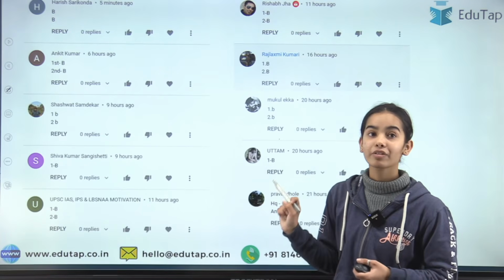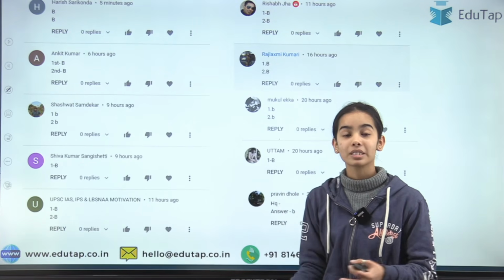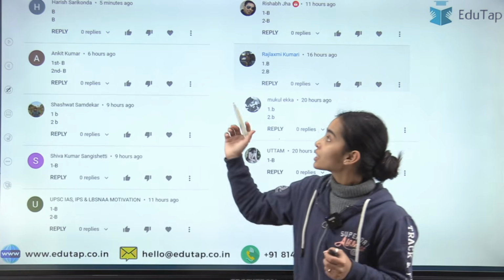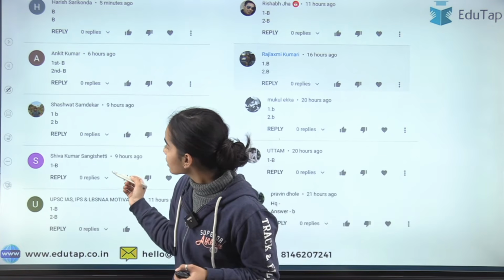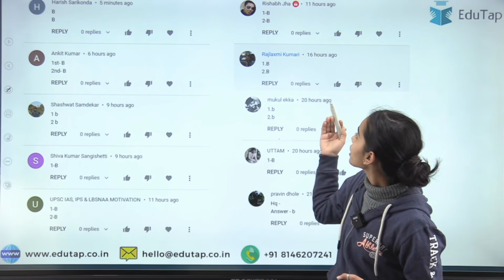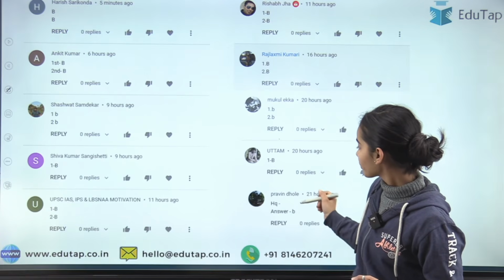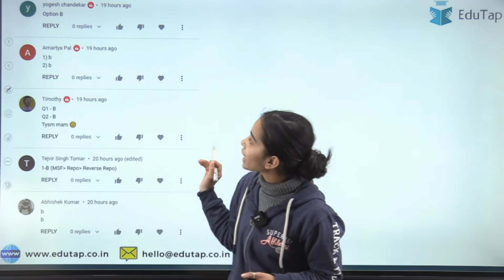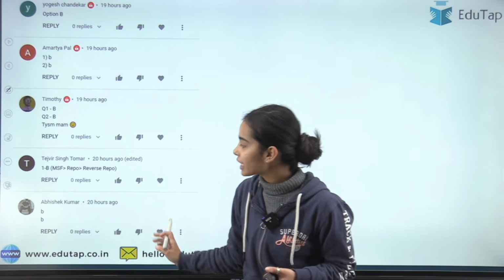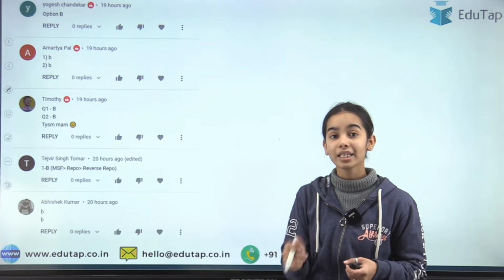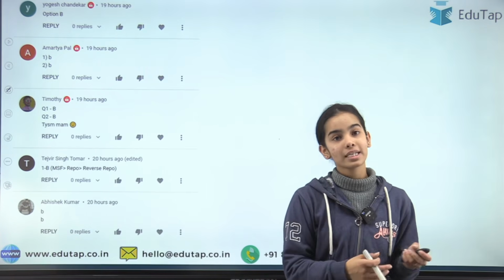These are the people that have given the right answer of the previous session. So Harish, Ankit, Shashwat, Shiva, Rishabh, Rajlakshmi, Mukul, Uttham, Praveen, Yogesh, Amartya, Timothy, Tejveer and Abhishek are the people that have given the right answer of the question of the previous session.